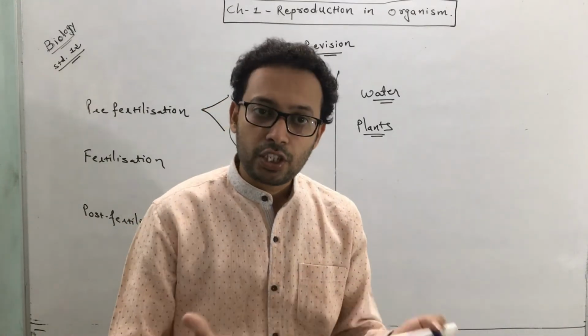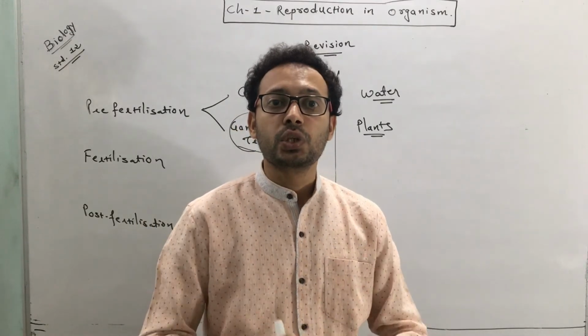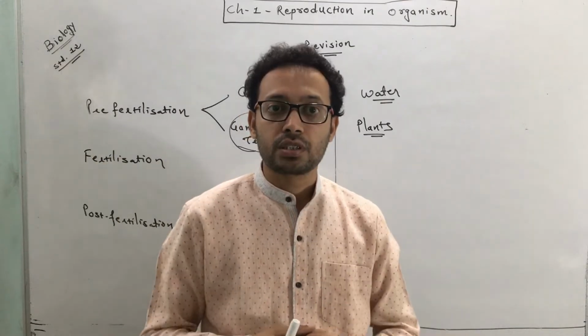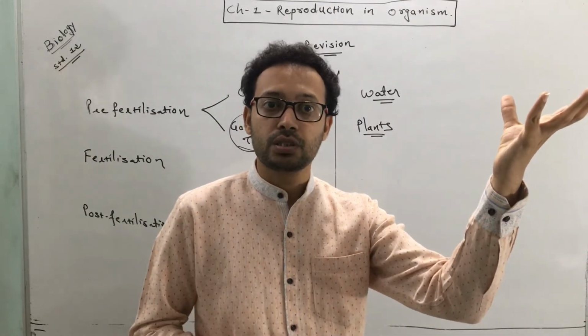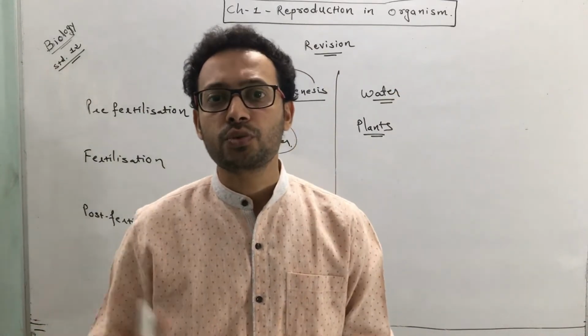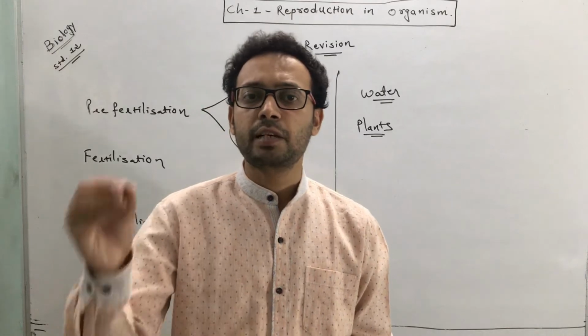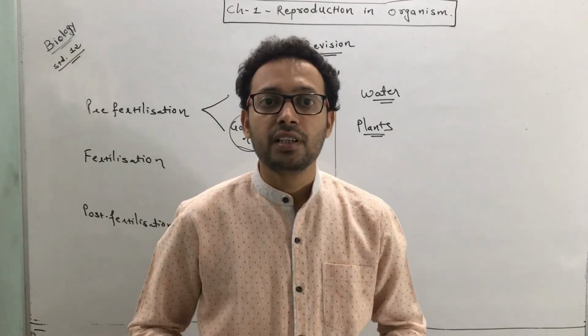Many gametes are lost, and to compensate for this loss, the male gametes are usually produced in larger numbers. That's why in plants, the male gametes are produced in very large numbers, because many get lost and only a few reach the female gamete, whereas the female gamete is usually one or two.